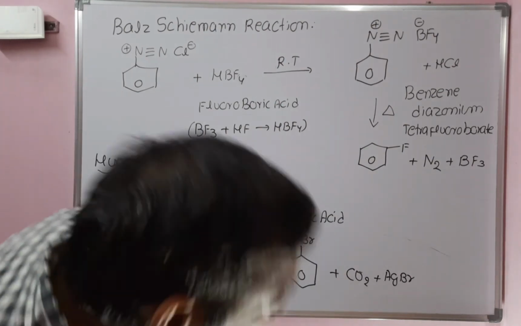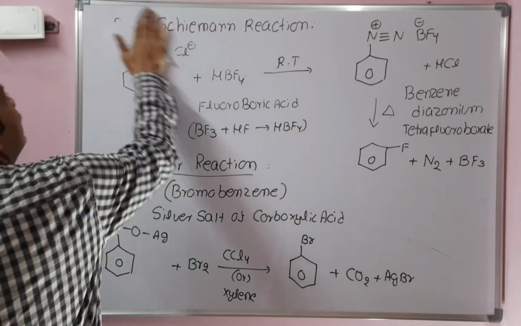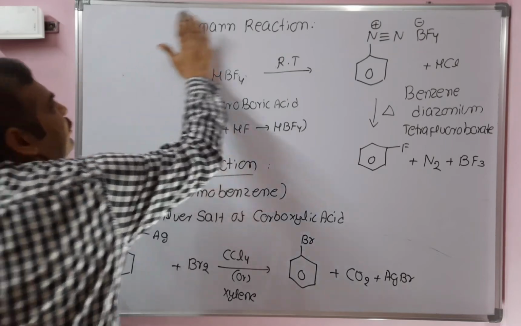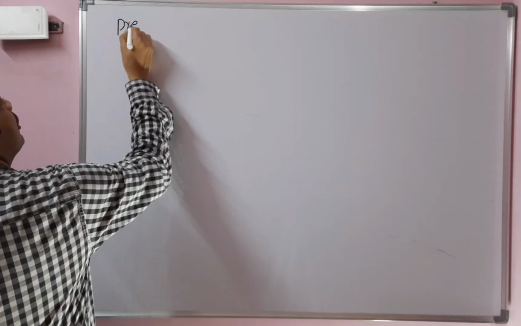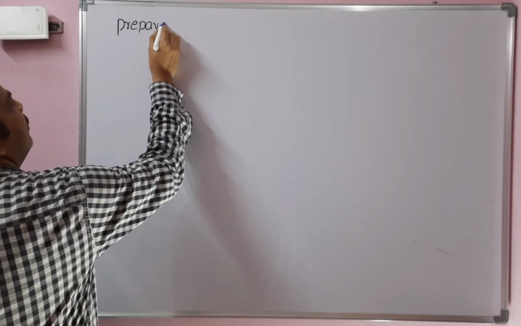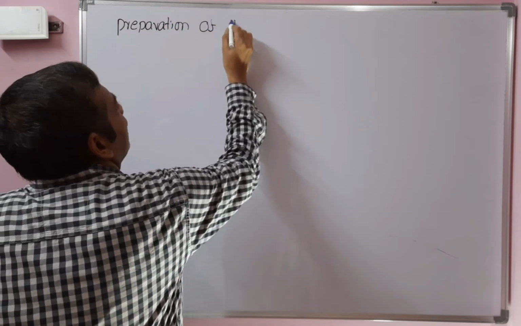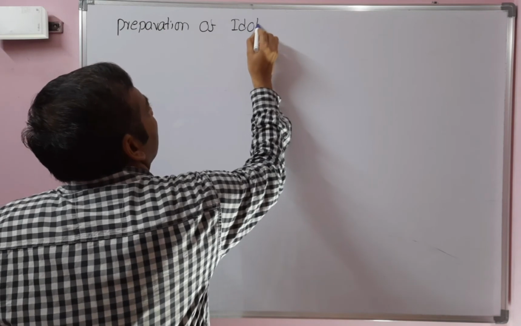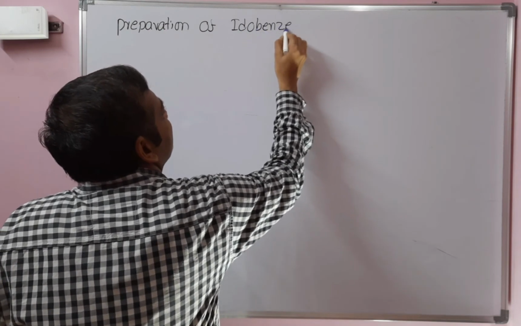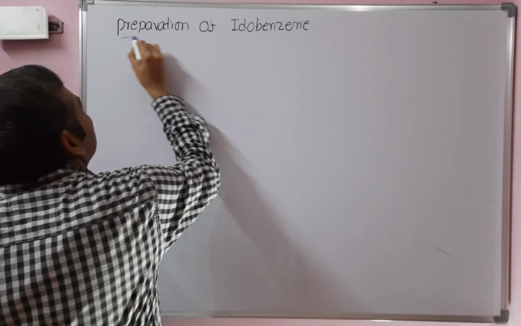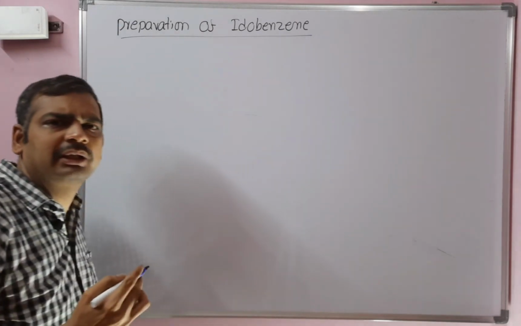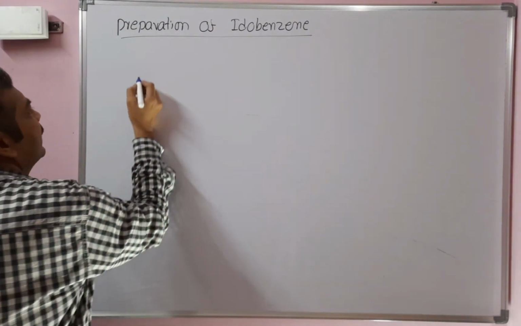So next method, from phenol and from benzene diazonium chloride. Preparation method for iodobenzene. Iodobenzene can be prepared by using benzene diazonium chloride, but this is not an example of the Sandmeyer reaction, not an example of the Gattermann reaction.